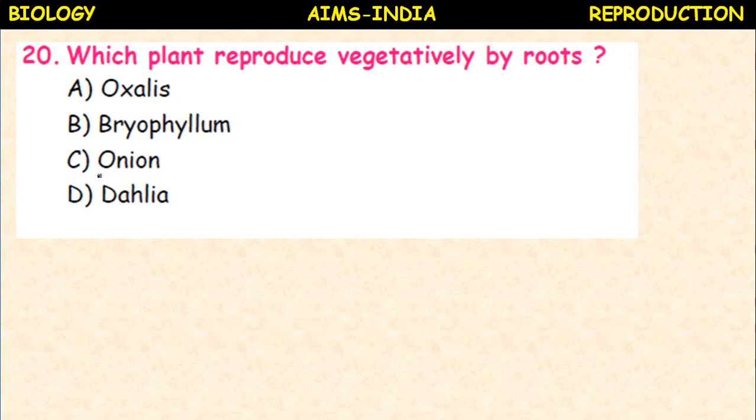Which plant reproduces vegetatively by roots? Oxalis, bryophyllum, onion, dahlia. Oxalis, runners; bryophyllum, epiphyllous buds or leaf buds; onion, bulbs. So it is dahlia which reproduces vegetatively by roots.